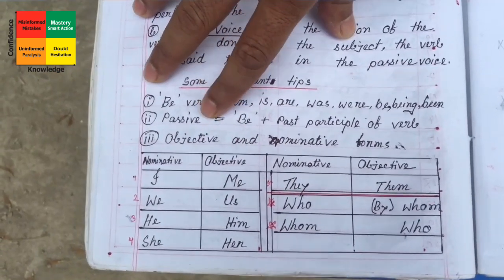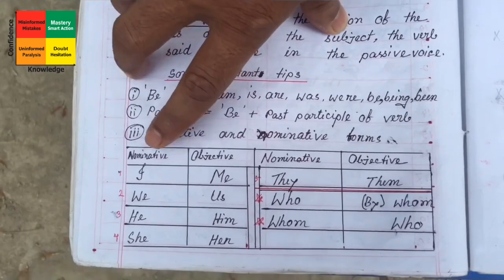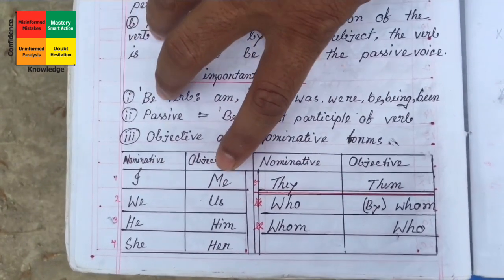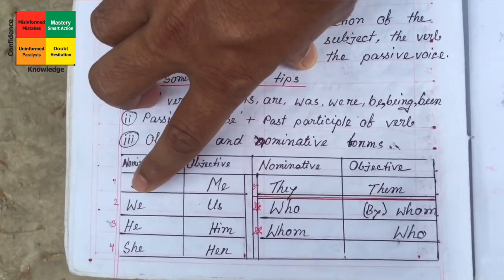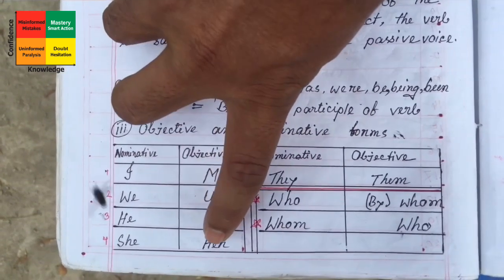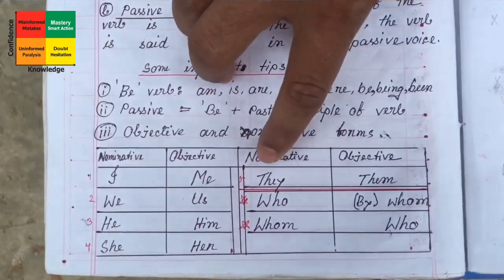And another important thing is what? Subject will change into objective form and objective form will change into subjective form. Like I will be me, we will be us, he, him, she, her, they, them.